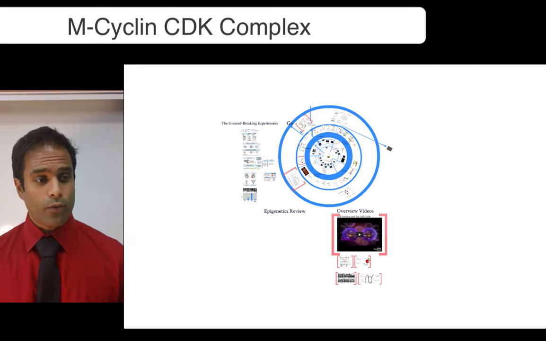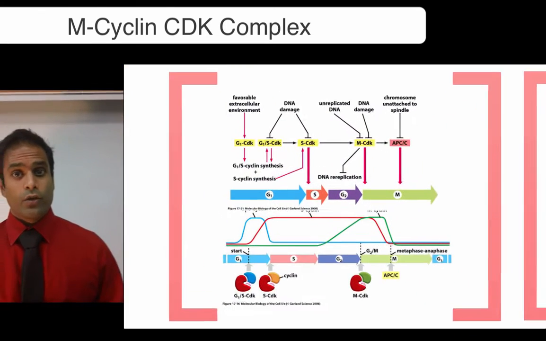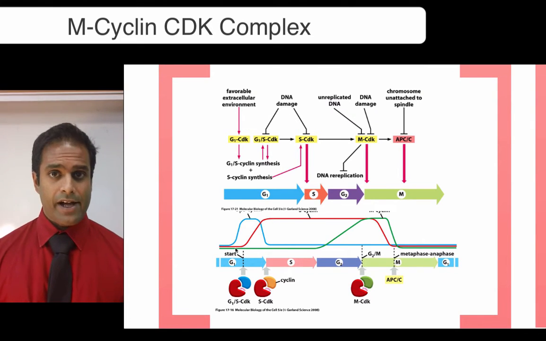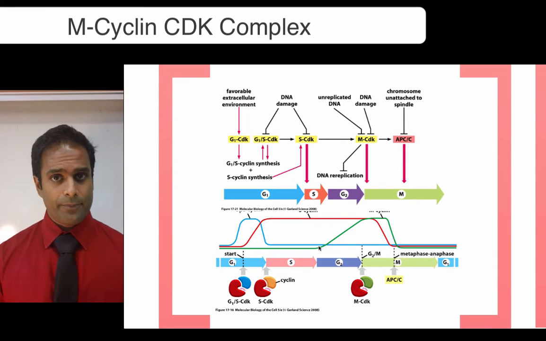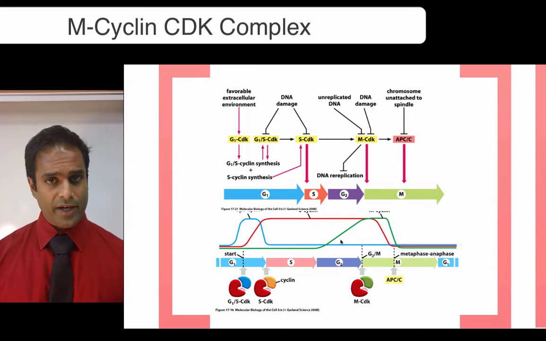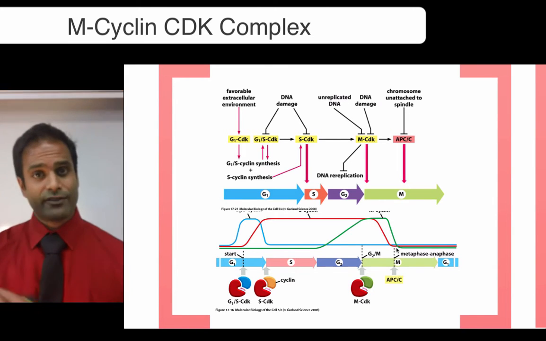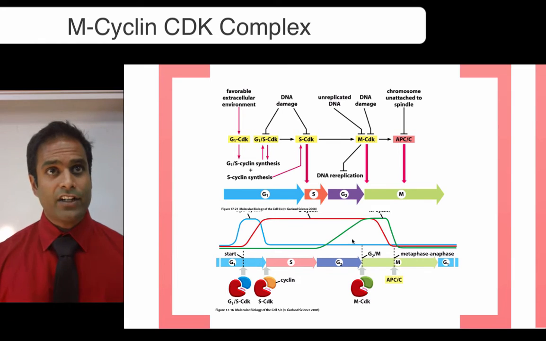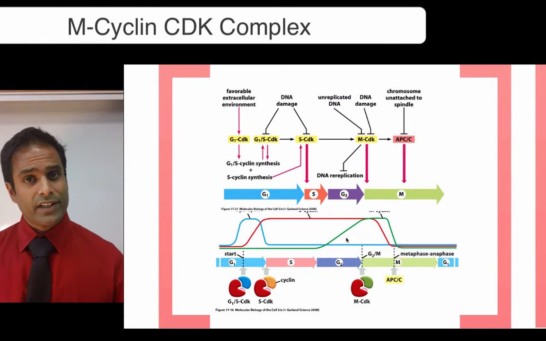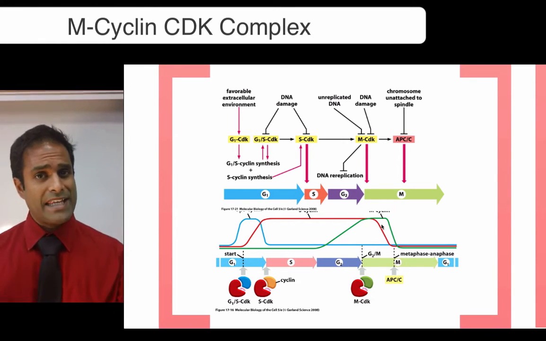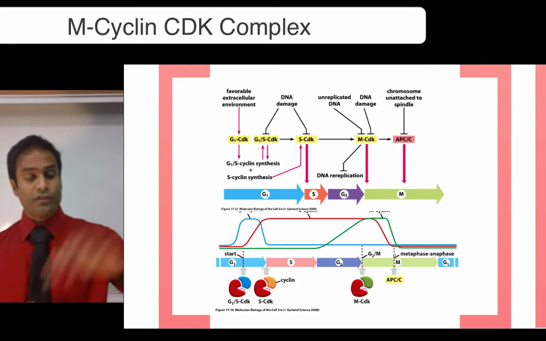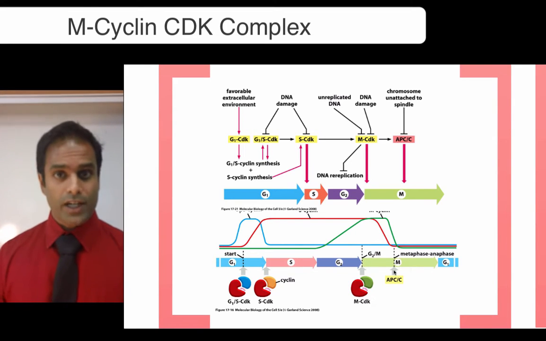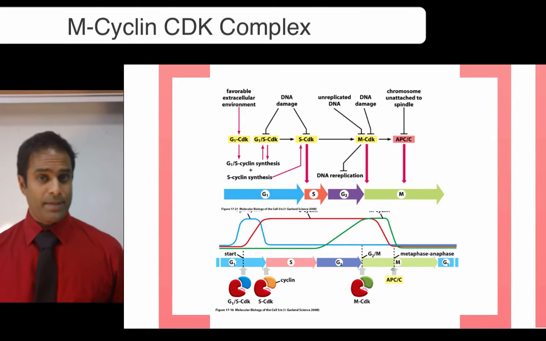So let's look at where it is the most active. So we're looking at the green line on this graph, and if you'll notice, during G1 and S, that green line is near the bottom. At G2, it starts to ramp, and the M-cyclin CDK, once it's produced, will positively feed back on itself and increase its own production. That increase in M-cyclin occurs till about the end of metaphase, not about, actually exactly the end of metaphase, at which time it falls off sharply because it's destroyed by a ubiquitinator called APC, or the